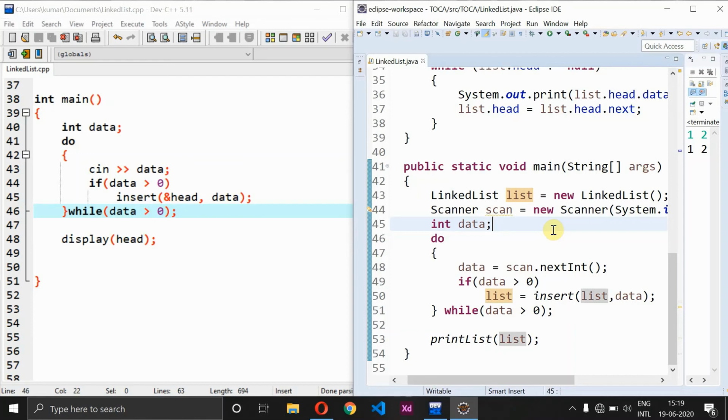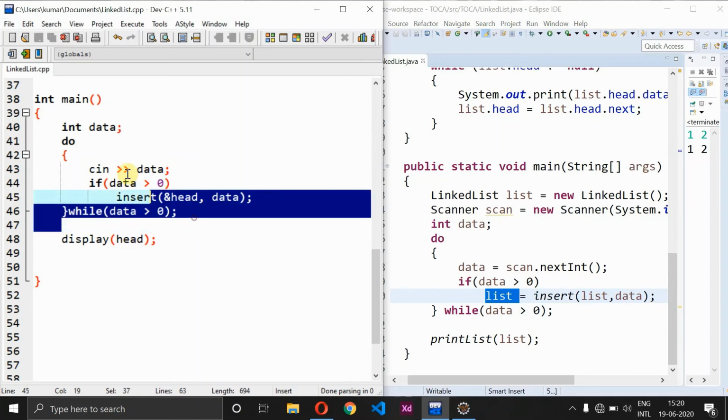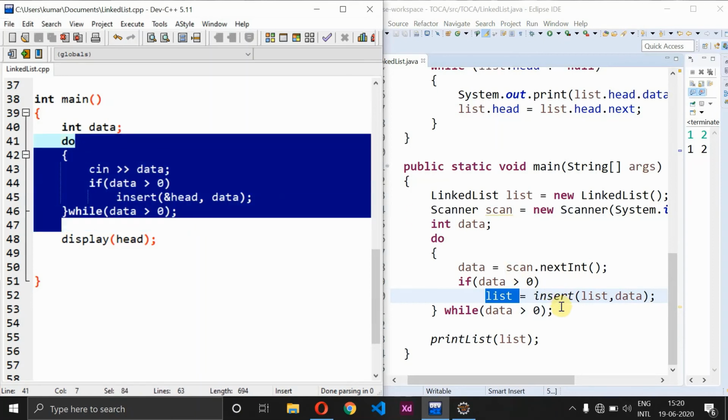collect the input from the user, and next, inside the do while loop, we are just collecting the value for the data variable. After that we are using an if condition, and we are calling the insert method, and whenever this insert method returns a value, it is again stored back in the list element itself, right? Since we do not have the pointers concept, we are using the original object reference, and here we are passing ampersand head, where ampersand head refers to the original address location, right? So this is what happens in C++ as well as in Java.